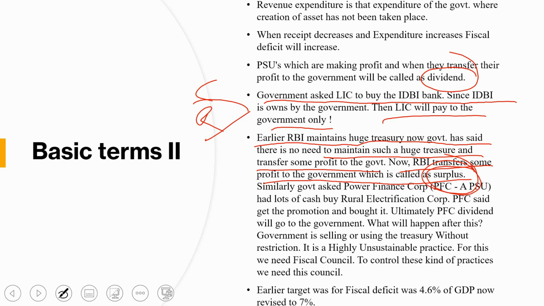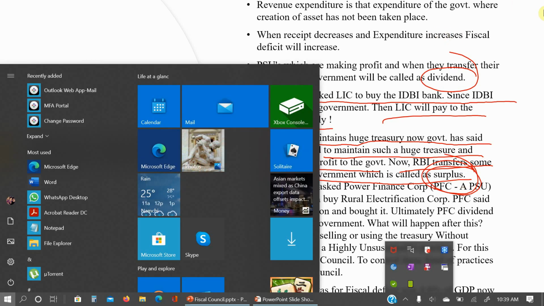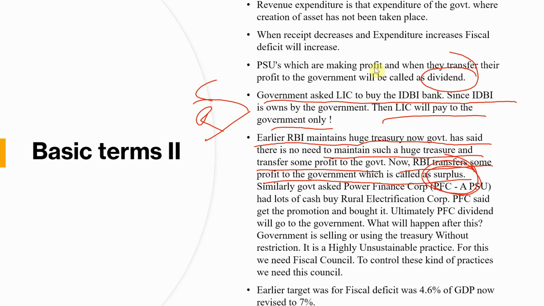Similarly, the government asked Power Finance Corporation, PFC, which is also a PSU and had lots of cash, to buy the Rural Electrification Corporation.